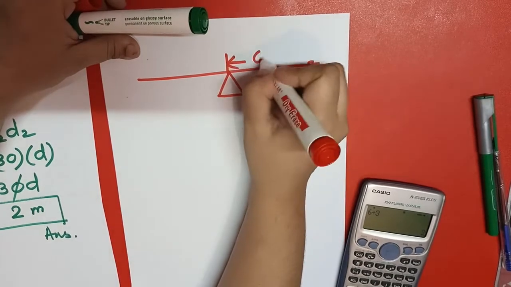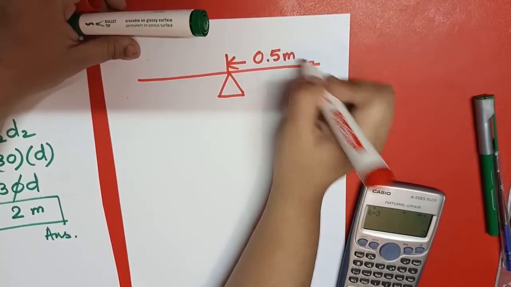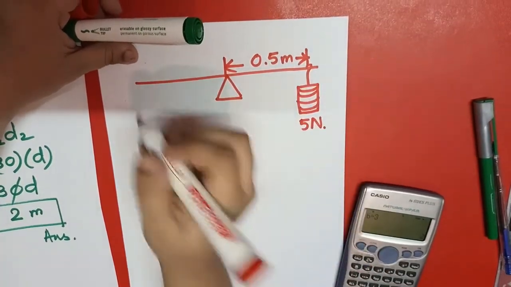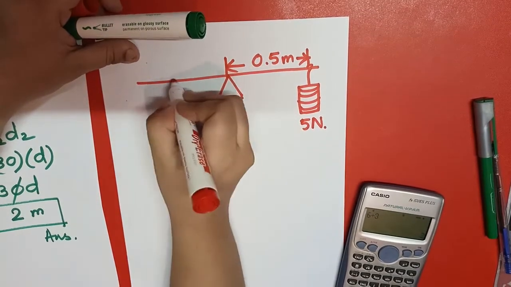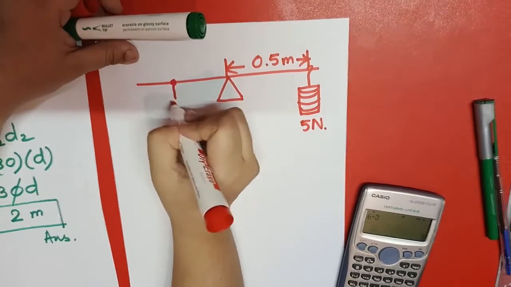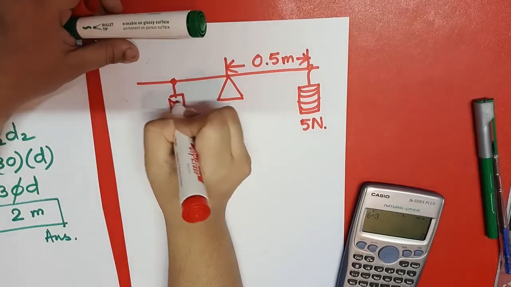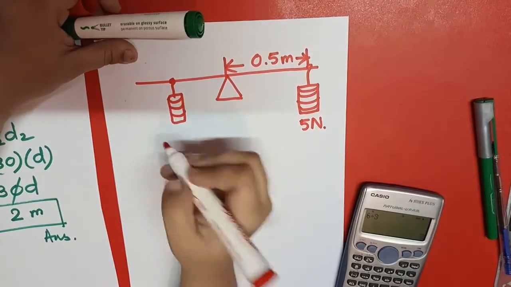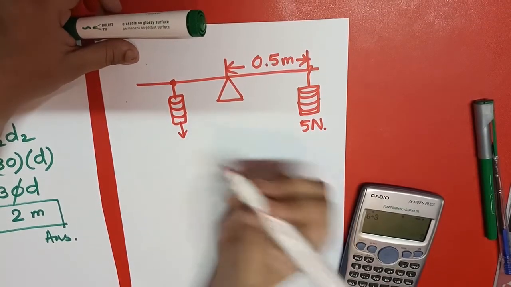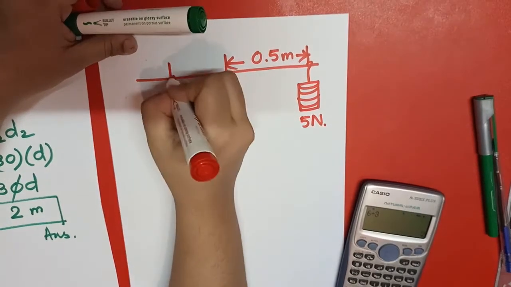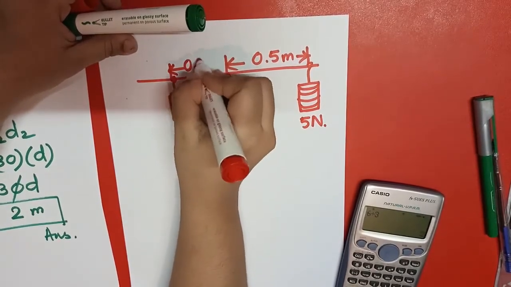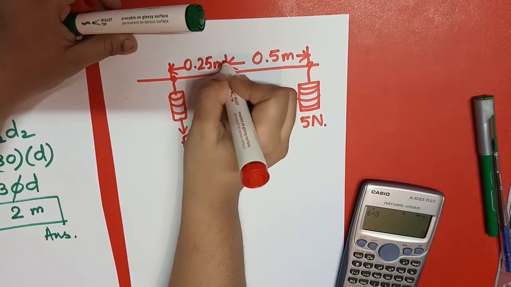This is 0.5 meter from the center, and another weight is also hanging, and I don't know the quantity of its weight, so I am taking it as force F, and its length from the center is 0.25 meter.